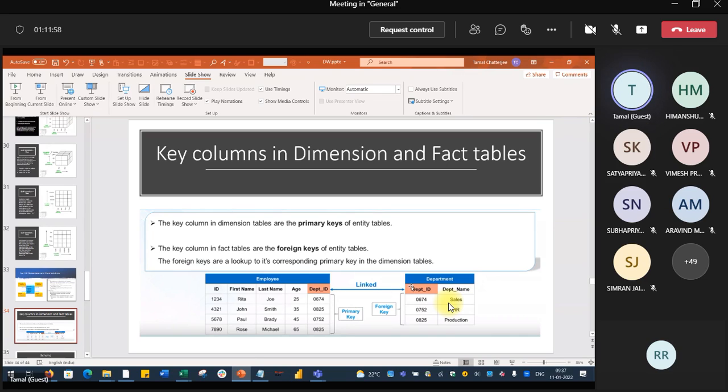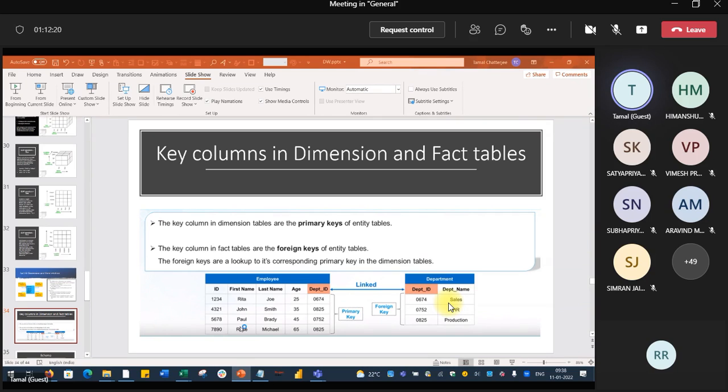Here you see the department ID in the employee table, and this is the department table. These two department IDs are the common field. So the relationship has been made between them.